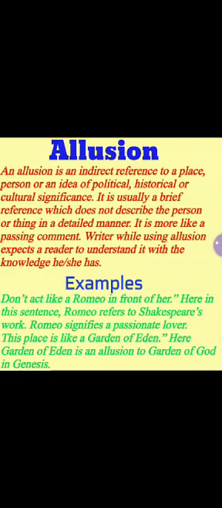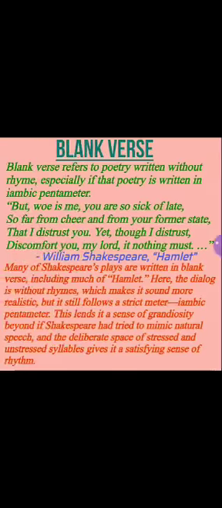A writer, while using allusion, expects the reader to understand it with the knowledge he or she has. For example, don't act like a Romeo in front of her. Here in the sentence, Romeo refers to Shakespeare's work and signifies a passionate lover. So, that is just an allusion.